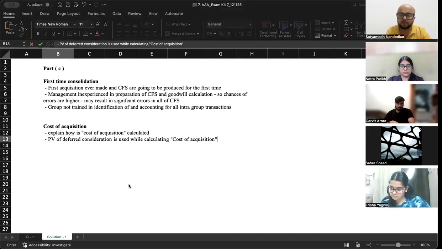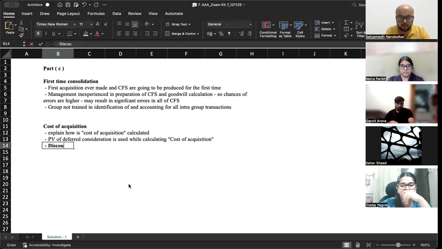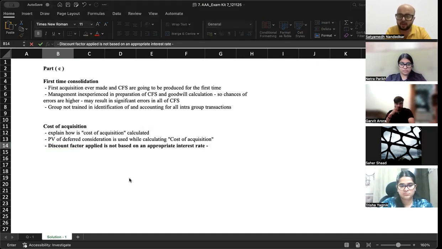Now, what is the risk? The risk is that the discount factor applied is not based on the appropriate interest rate, right? What will that lead to?